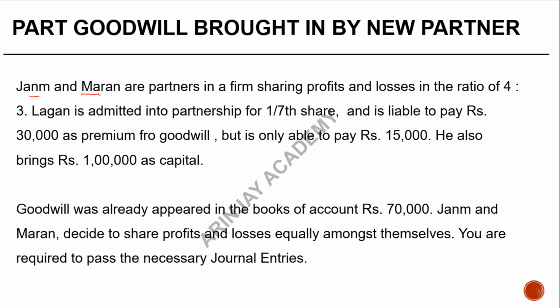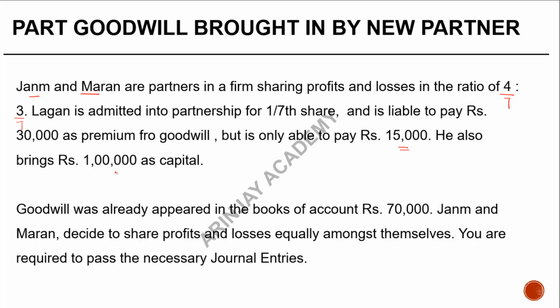Janam and Maran are partners in a firm sharing profits and losses in the ratio of 4:3. That is 4/7 and 3/7. Lagan is admitted into partnership for 1/7 share and is liable to pay rupees 30,000 as his premium for goodwill, but is only able to pay 15,000.